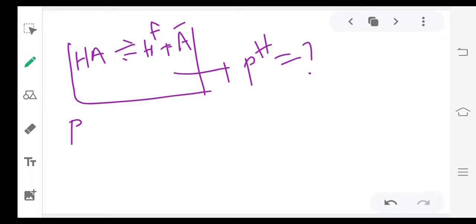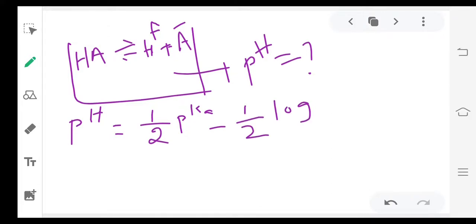pH equal to half pKa minus half log C. This is the formula to calculate the pH of any weak acid.